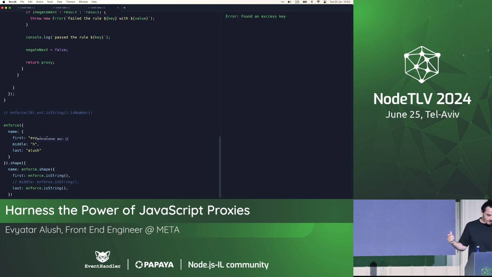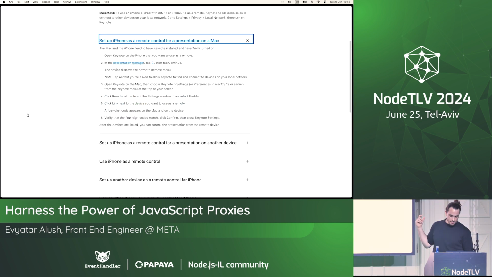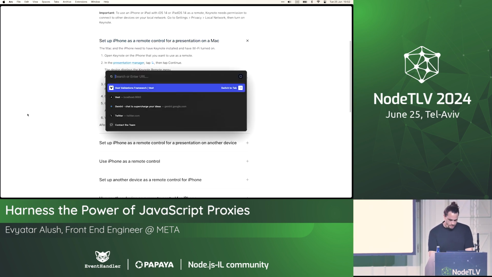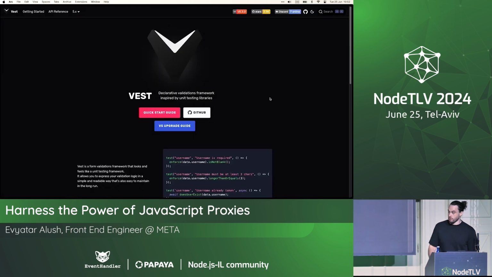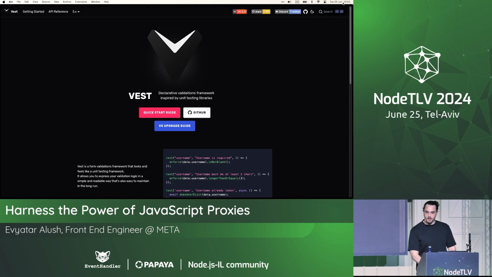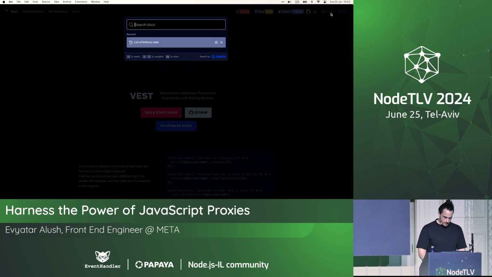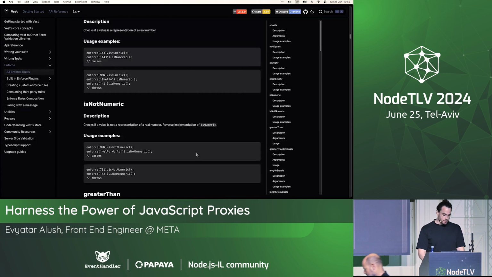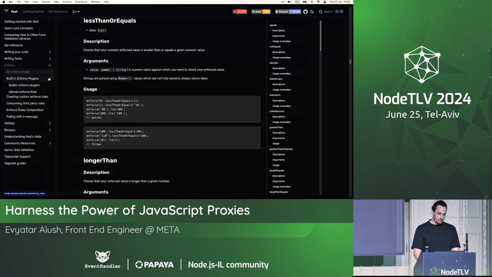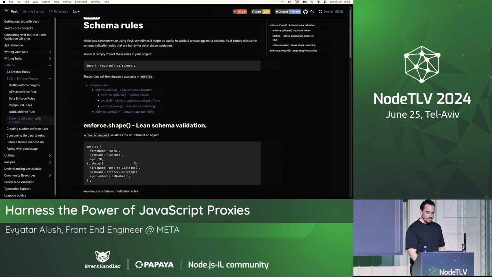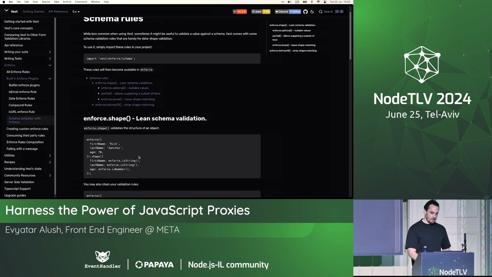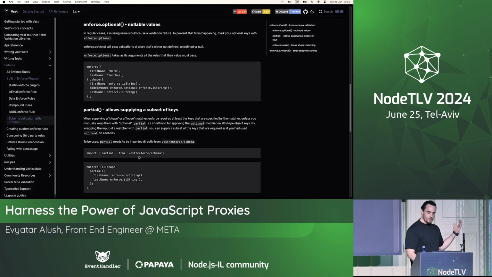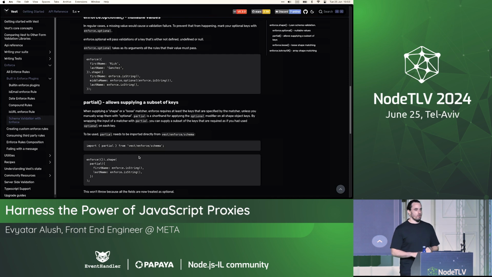And when we take a look at enforce, so let's do Vest.js, Vest Validations Framework. By the way, you should totally go and see the documentation page and try Vest if you haven't already. And let's go to enforce. We have many more enforce rules that we did not see today, and we have internal plugins, one of which is a very lean but very cool schema validation library that works very much like we described today, but with partial and arrays and more capabilities, and it's pretty cool.